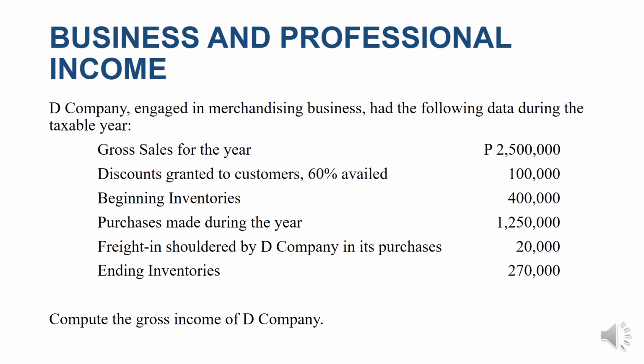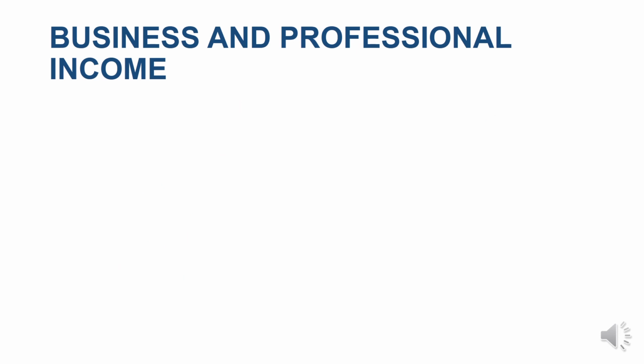So actually this problem is very easy because it's a merchandising business. It is using accrual basis, and we are used to solving problems like this in our accounting, right? So our solution would include, first, the gross sales for the year.